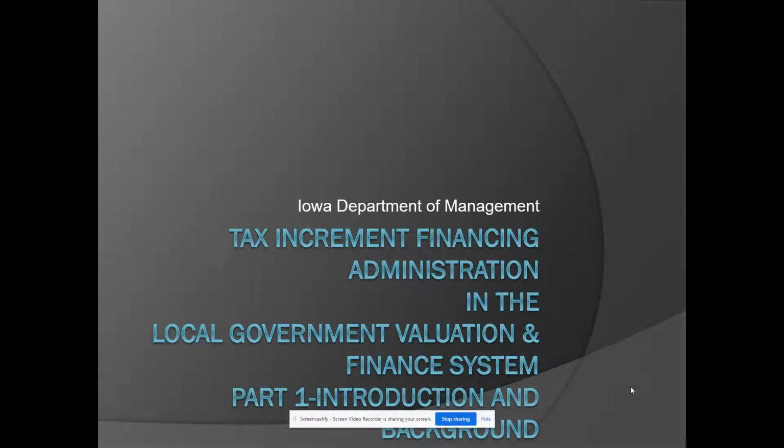The first part of the series, just as a way to lay the groundwork, I'm just going to give a brief introduction and background of tax increment financing itself if you're not familiar. This is not meant to be an exhaustive description of TIF and how it works, but meant to give an overview if you're completely unfamiliar with TIF itself.